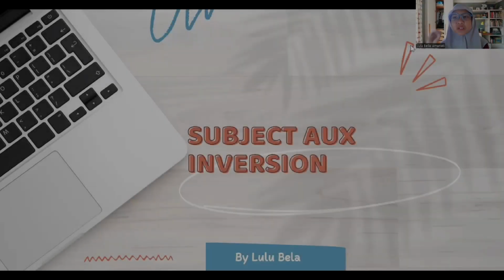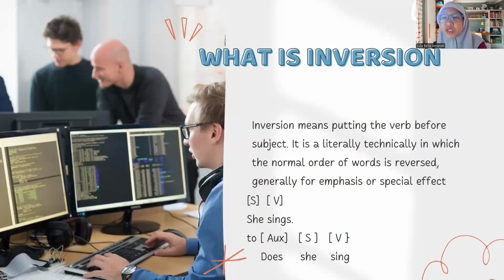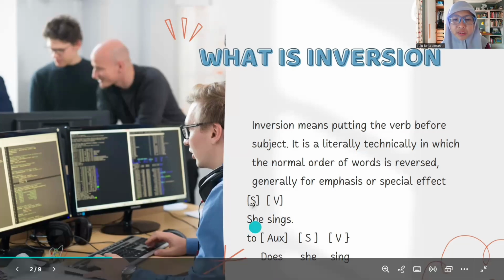Now we discuss part 2, the topic of subject auxiliary inversion. Here we go. So what is inversion? Inversion means putting the verb before the subject. It is a technique in which the normal order of words is reversed, generally for emphasis or special effect. This is an example of inversion. She does sing: she is the subject, sing is the verb, and does is the auxiliary. Subject and verb, auxiliary does, she is she, verb is sing.